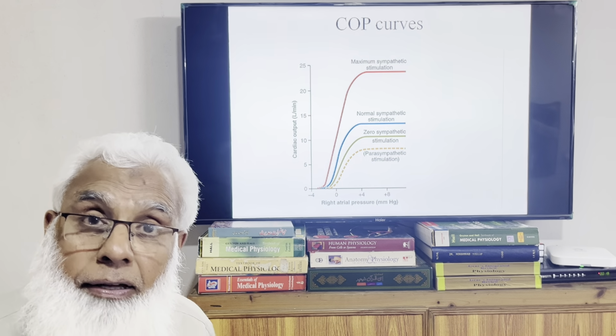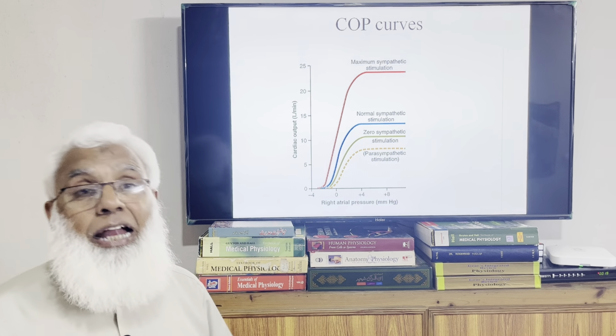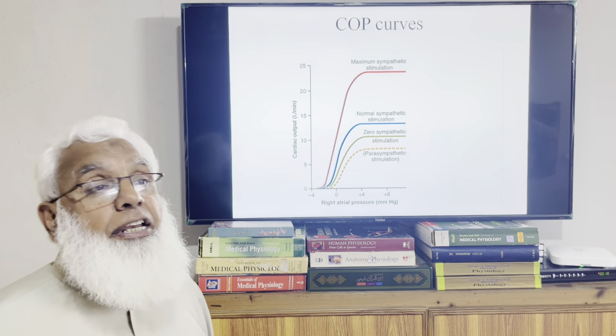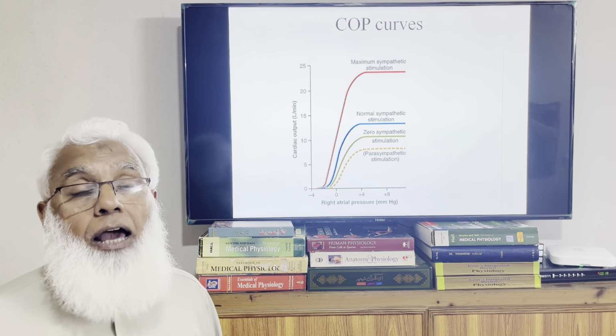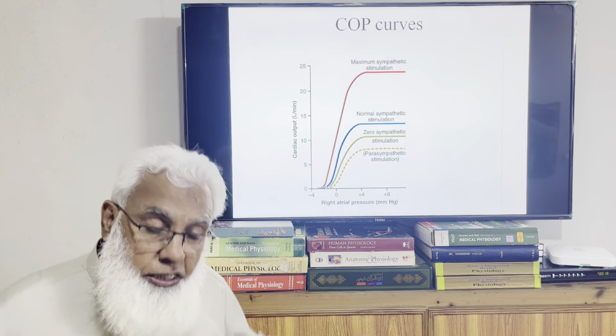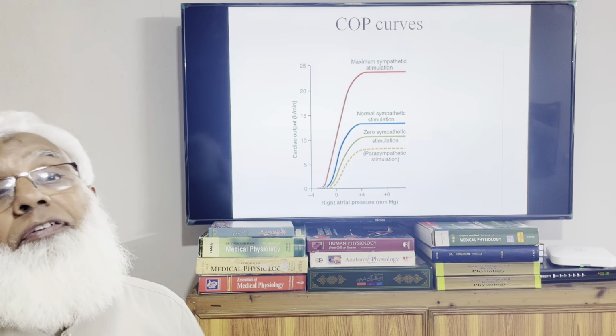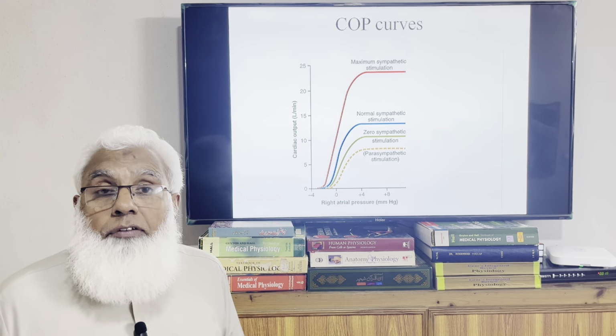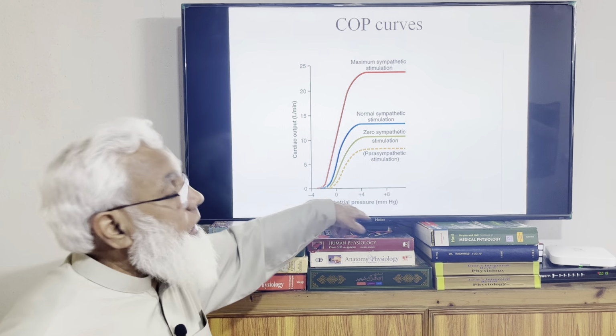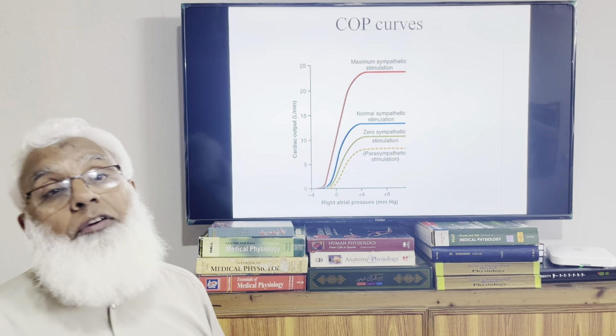That occurs during exercise when there is sympathetic stimulation, as well as the inherent Frank-Starling law mechanism, and more venous return, and finally the cardiac output may go to 25 liters. Normal cardiac output is only 5 liters, that is at 0 millimeter of mercury. So the cardiac output may go to 25 liters.